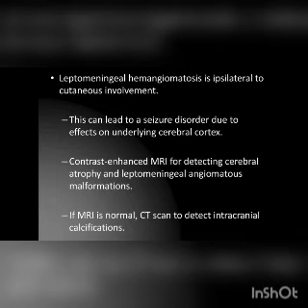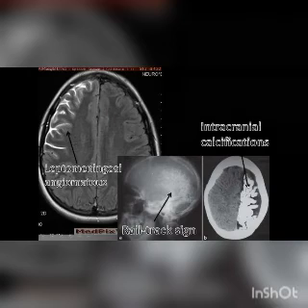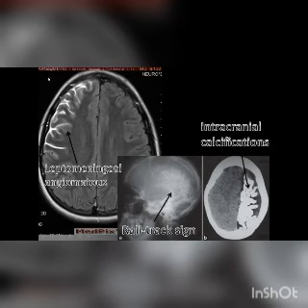Contrast enhanced MRI is used for detecting cerebral atrophy and leptomeningeal angiomatosis or malformation. If MRI is normal, CT scan is used to detect the intracranial calcifications. These are the leptomeningeal angiomatosis and the plain X-ray showing the rail track appearance. And these are the intracranial calcifications. This is the CT picture, and this is the leptomeningeal angiomatosis seen in the MRI picture.